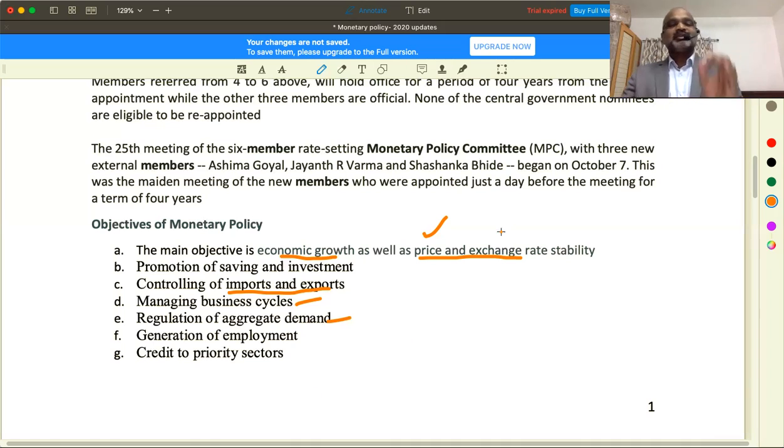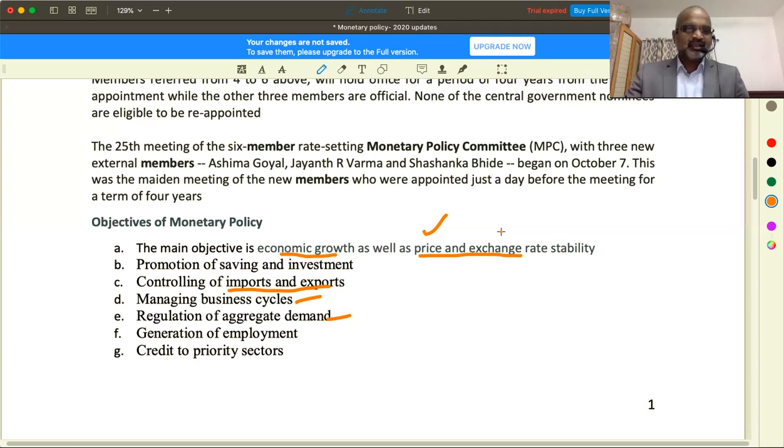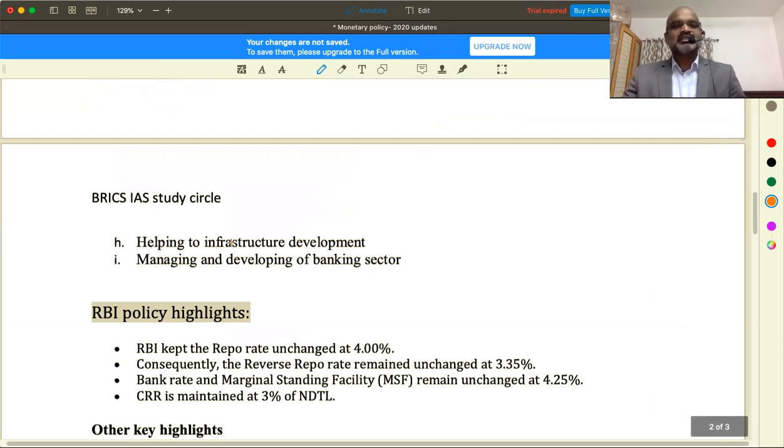So apparently, as I made very clear, the primary objective of monetary policy in general is economic growth, price stability and exchange rate stability. Exchange rate stability is nothing but foreign exchange rate stability. Sometimes, by changing the rates of monetary policy, you can also contribute a lot to the development of infrastructure in the country.